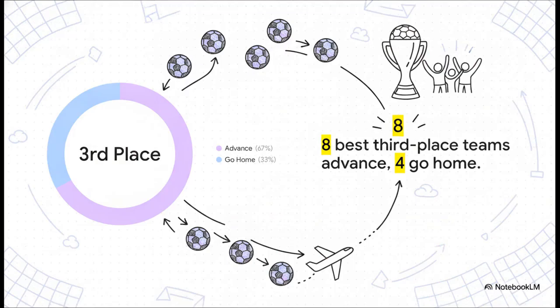Now, what's really interesting here is that the answer to those missing 8 spots is the best third-place teams. Yes, finishing in third suddenly matters a whole lot. After all the group matches wrap up, FIFA is going to rank all 12 of the third-place teams based on their overall performance. The 8 best advance, and the bottom 4, well, they pack their bags and go home. It's an absolute lifeline, meaning that literally every single goal scored and conceded becomes incredibly crucial.